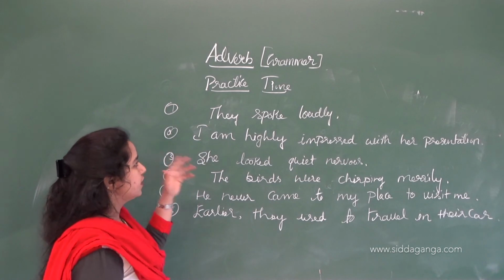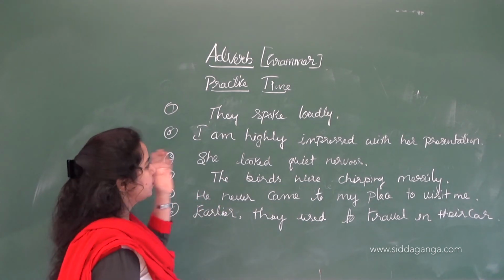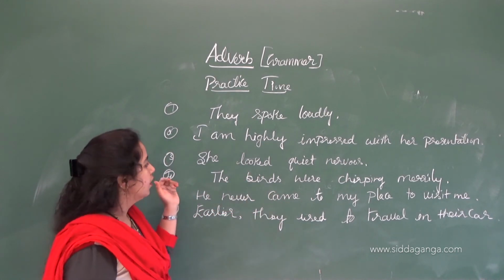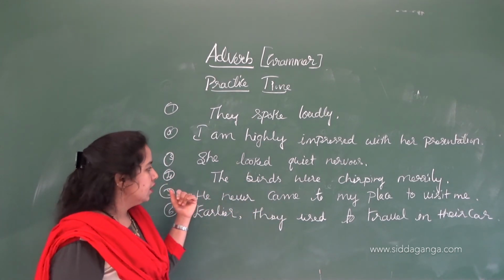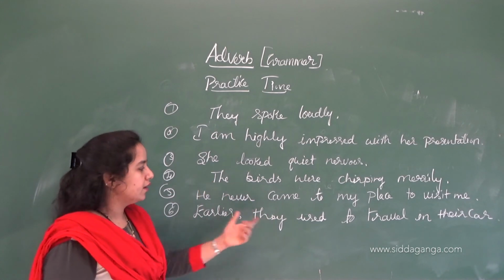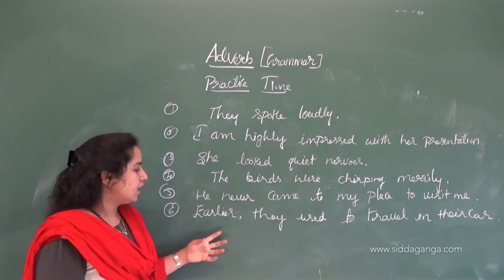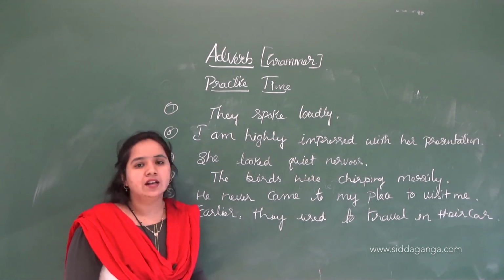Once again I am repeating the questions. They spoke loudly. I am highly impressed with her presentation. She looked quite nervous. The birds were chirping merrily. He never came to my place to visit me. Earlier they used to travel in their cars.